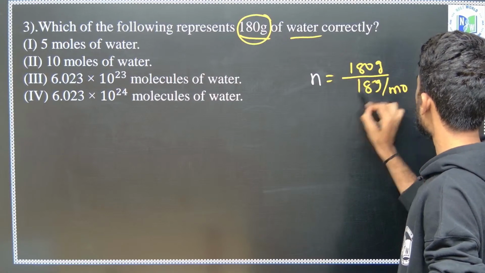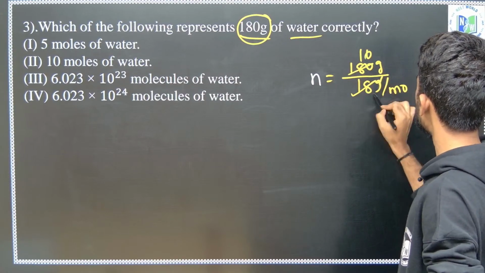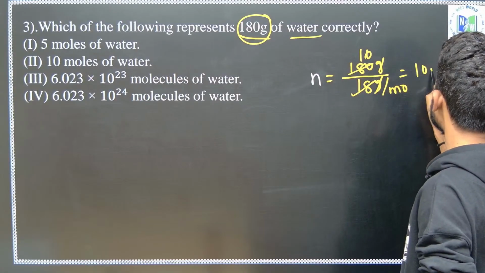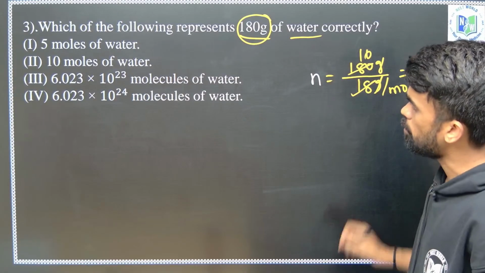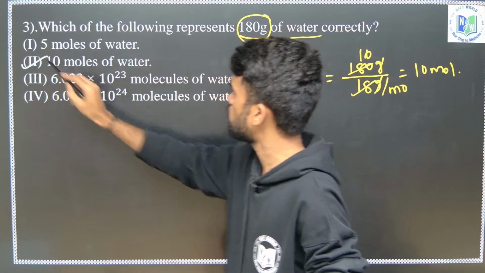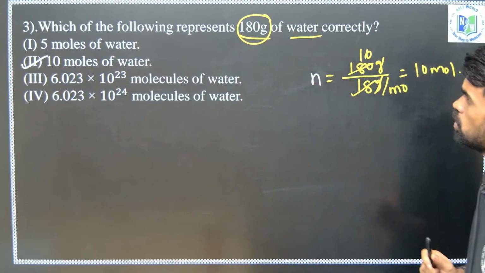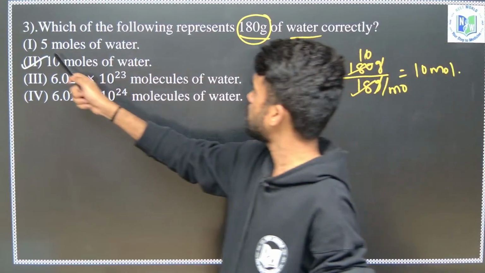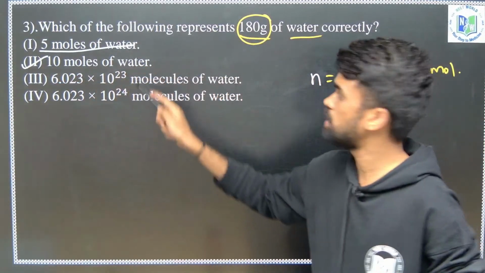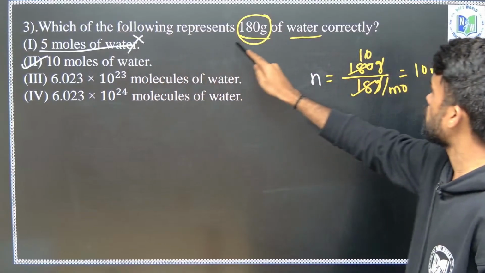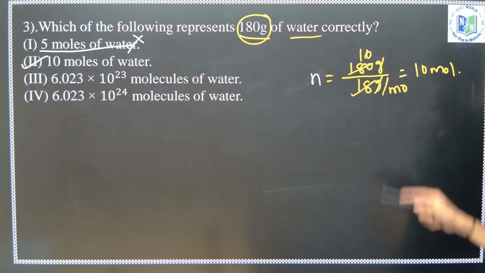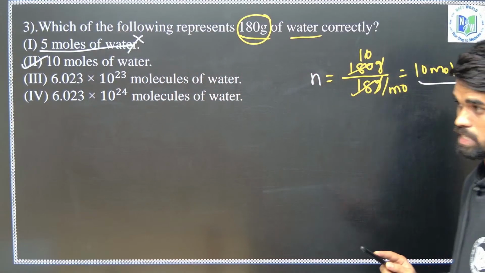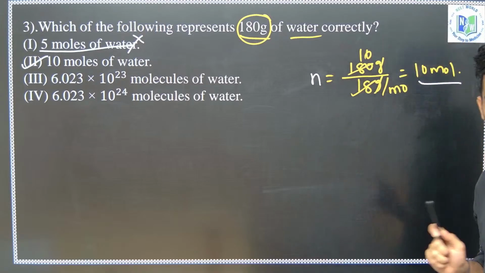So why are we doing it like this? It will give us the number of moles. 10 moles is given here. So 10 moles of water. Yes, here we have 10 moles of water. That is directly correct. We can also check the other options. Is this correct, 5 moles of water? No, it is not 5 moles of water. Which of the following represents 180 grams of water? Yes, 180 grams we can express as 10 moles of water, right?